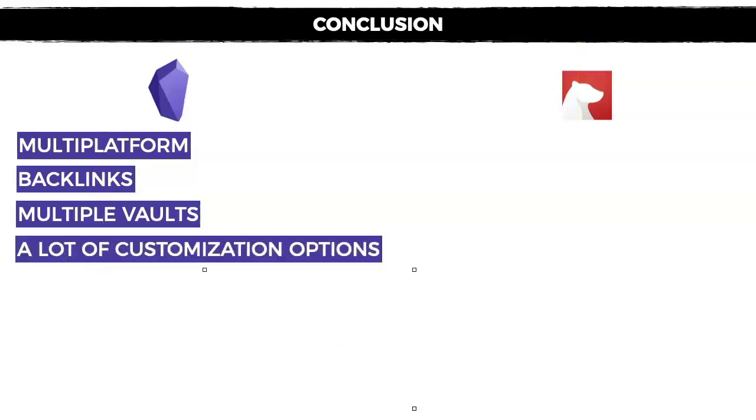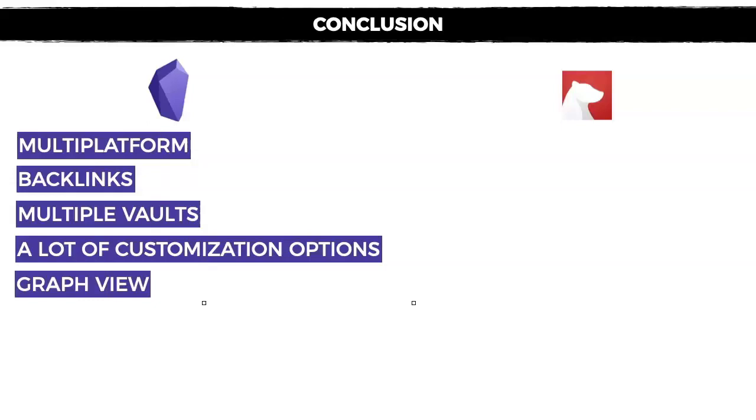The other thing about Obsidian is that it has a lot of customization options. There are a lot of plugins and a lot of things you can do in Obsidian. You can check out the community plugins available for Obsidian. There is a bunch of things going on. But the drawback is that it can be overwhelming and complicated if you're just starting to take notes, so if you're new to the app.